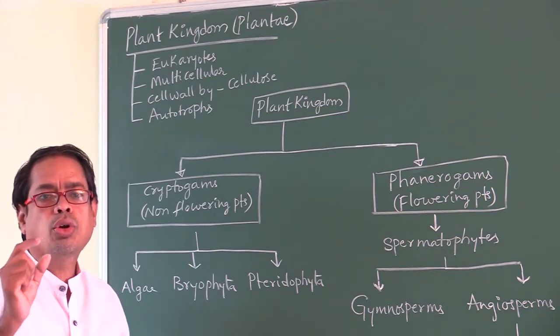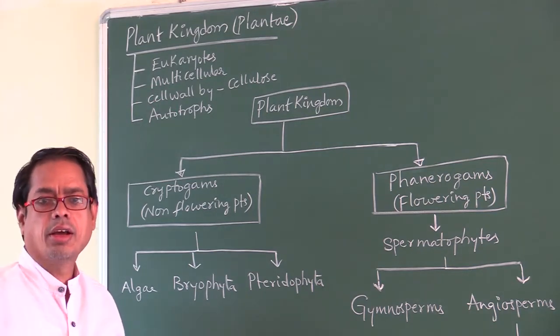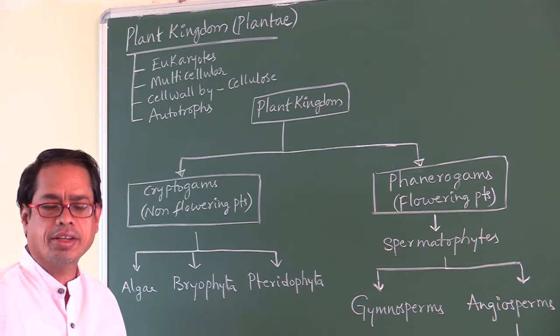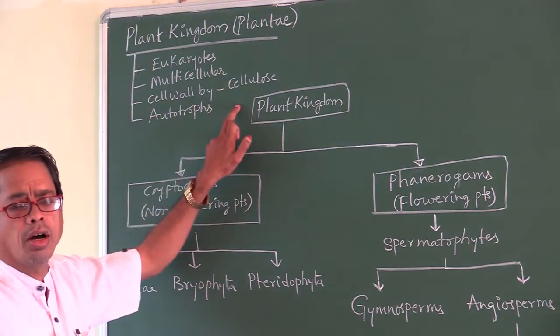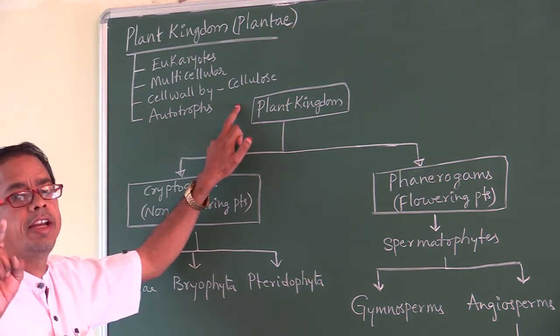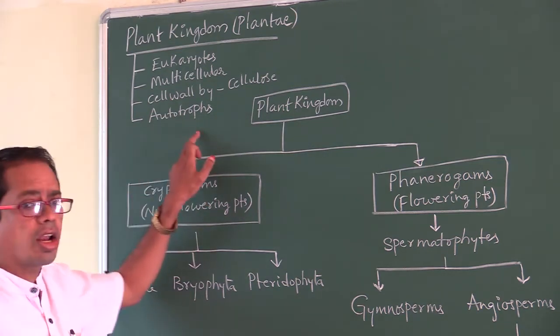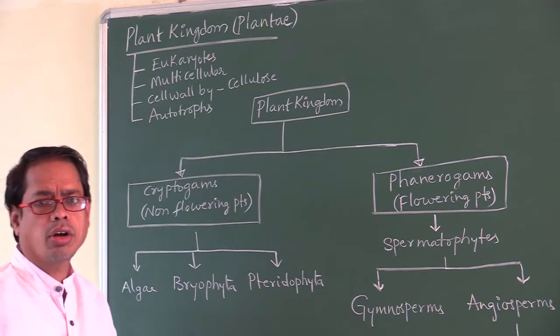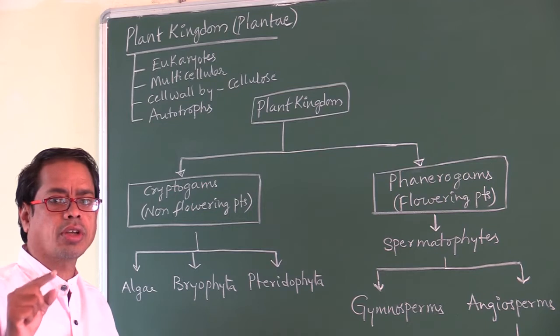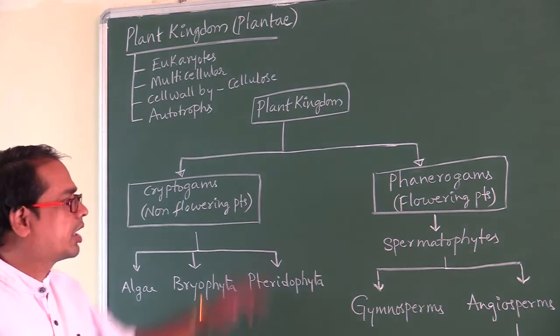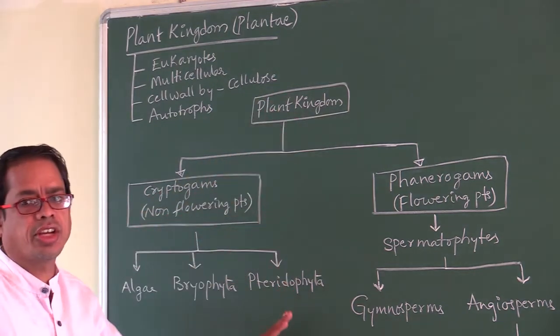True nucleus present, membrane bound cell organelles present. Next, cell wall is made up of cellulose in plants, and these are autotrophs. Right, this is the plant kingdom classification.